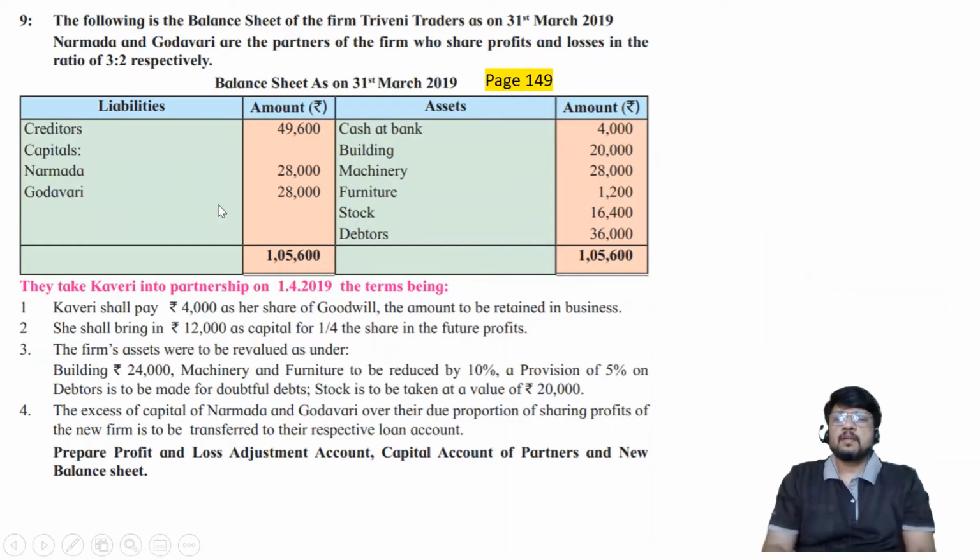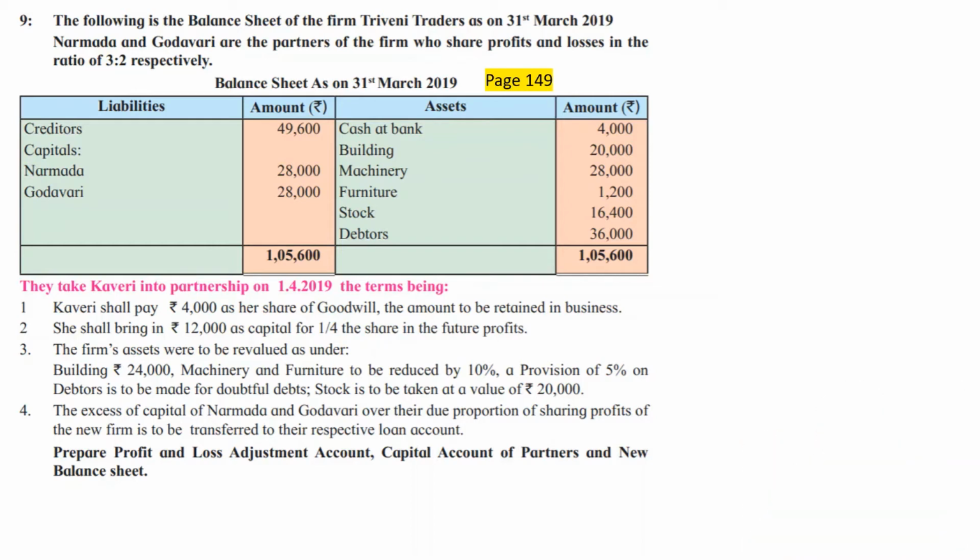Question number 9. Following is the balance sheet of the firm Triveni Traders as on 31st of March 2019. Before I start with the problem, let me disappear from the screen so that you can concentrate properly. Narmada and Godavari are partners of the firm who share profits and losses in the ratio 3:2 respectively. So the old profit sharing ratio is 3:2.